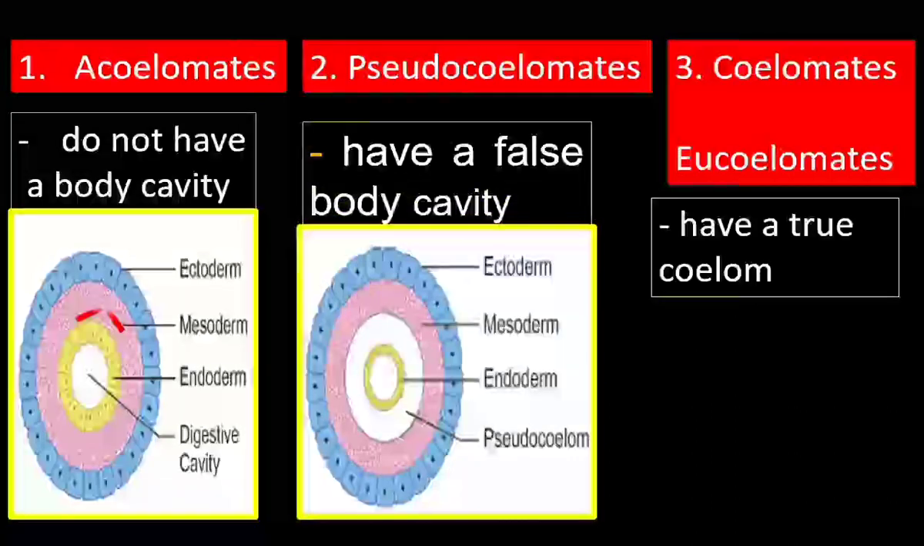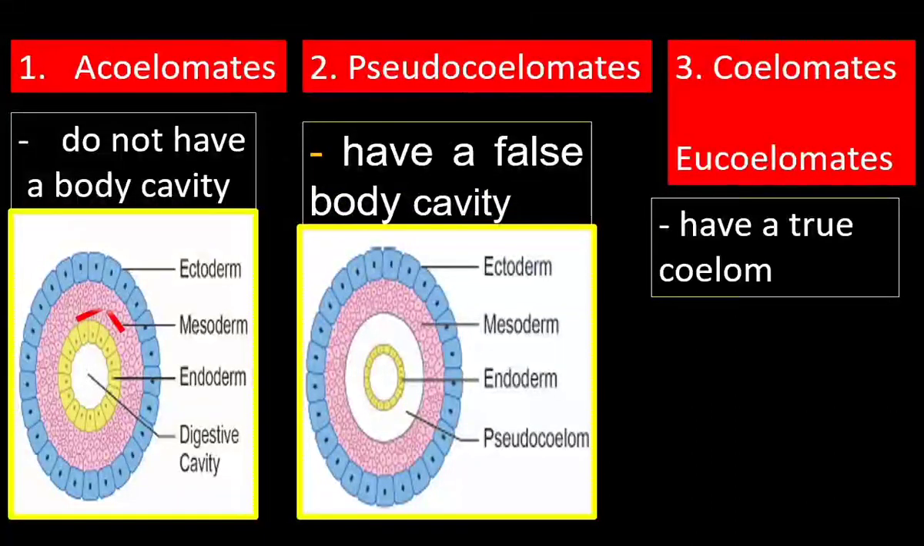This second picture shows pseudocoelom. Animals having false body cavity are called as pseudocoelomates. Here outer ectoderm, it is given in blue color. Inner endoderm, that is yellow. One side of the mesoderm has a cavity. This is pseudocoelom. The body cavity is not inside the mesoderm, so this is pseudocoelom. There is a false body cavity.